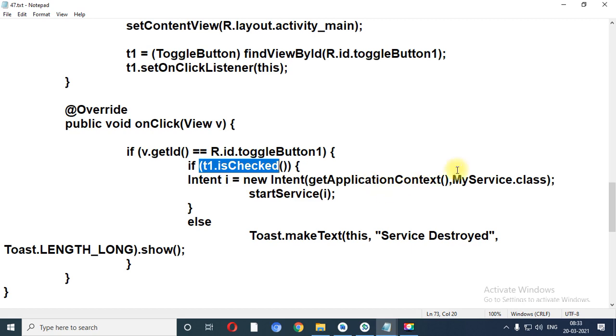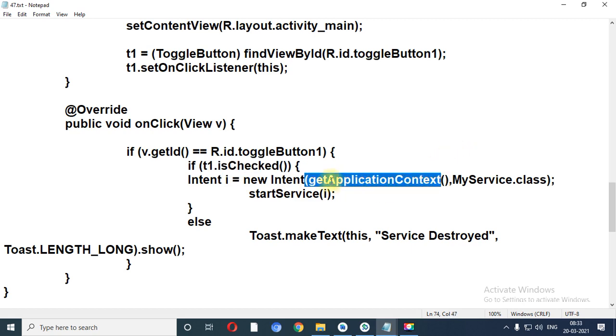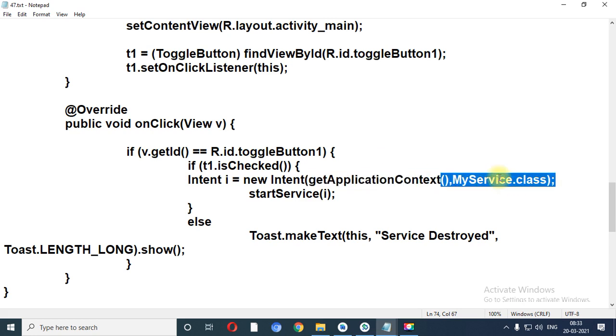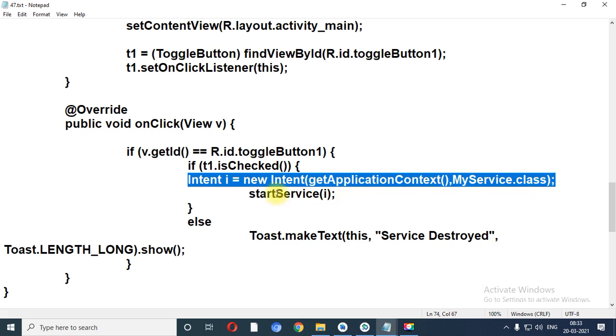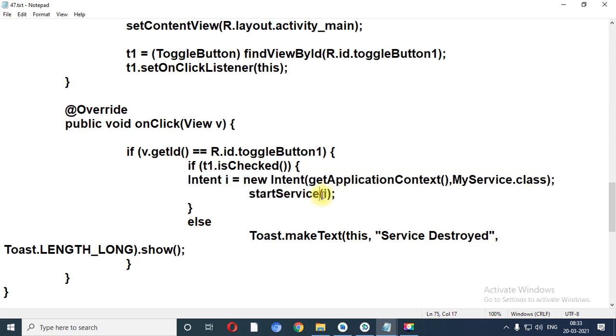I equals to current application. So this is the source location and this is called destination location. This is the current location on which we are right now, and this is the destination location in which I want to switch. And for starting of service you just need to use method start service and I. So it will switch into the myService.class file.